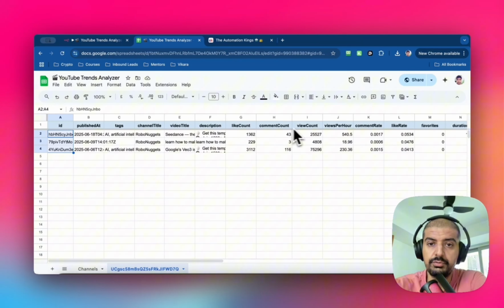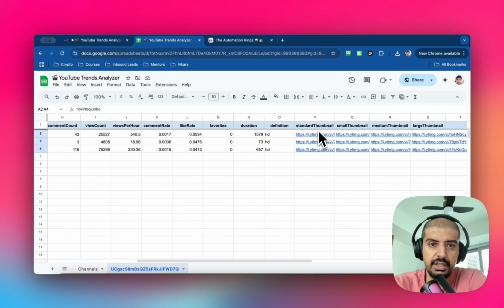I'm just trying to spot trends: are the best performing videos being uploaded with the highest definition? My suspicion is yes, they are, because why would YouTube reward creators that upload videos in the lowest definition? It doesn't make any sense to me. And then I've got the standard thumbnail, small thumbnail, medium thumbnail, and large thumbnail, and that's just dependent on the quality of the thumbnails, but the standard one is enough.